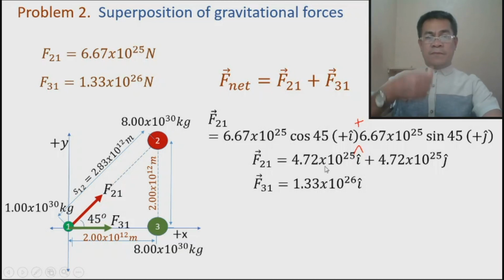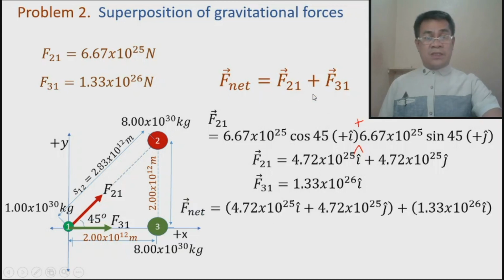So we will substitute these vectors to this answer. But remember, when we substitute, it is geometric, so you have to be careful. Use your vector algebra. So this one is the force that 2 exerts on 1, and this is the force that 3 exerts on 1. Take note, we have like terms. The like terms in vector algebra are terms that have the same unit vector. So this is i hat and this is i hat, so therefore we can combine these algebraically.